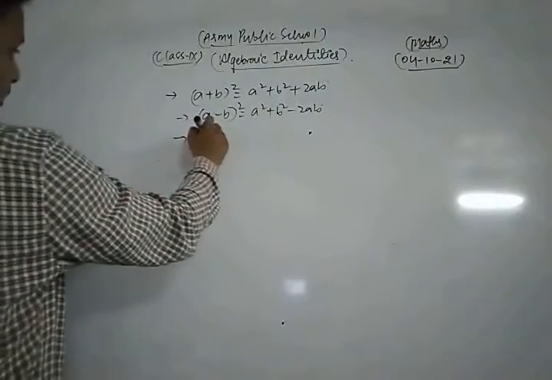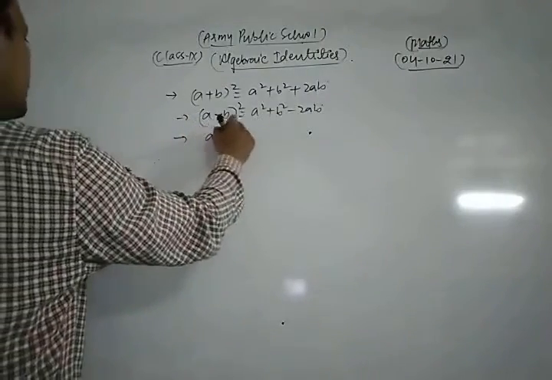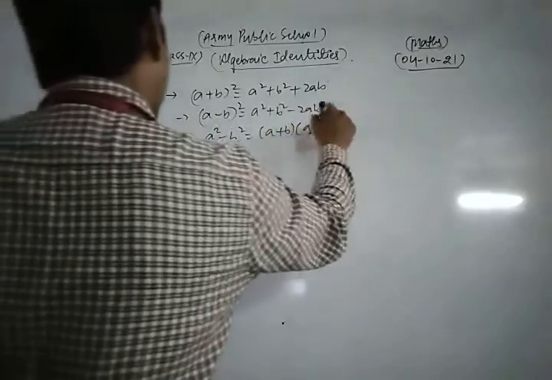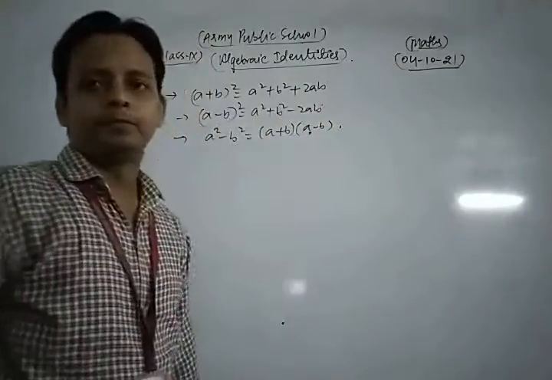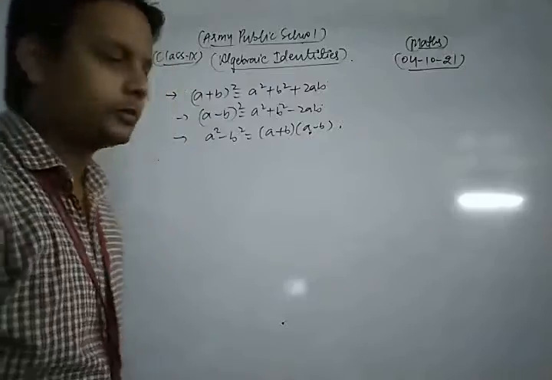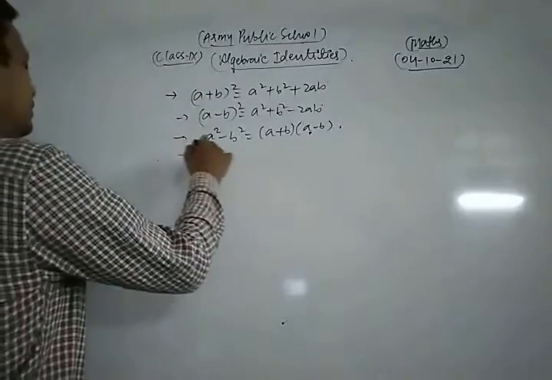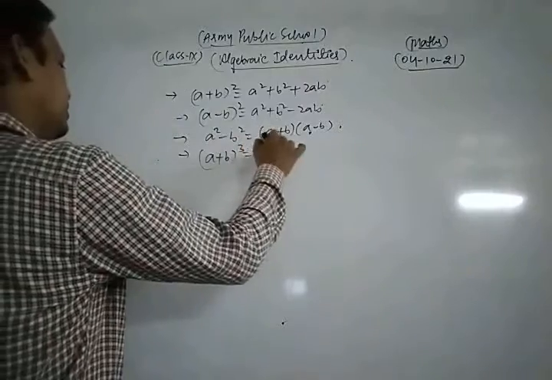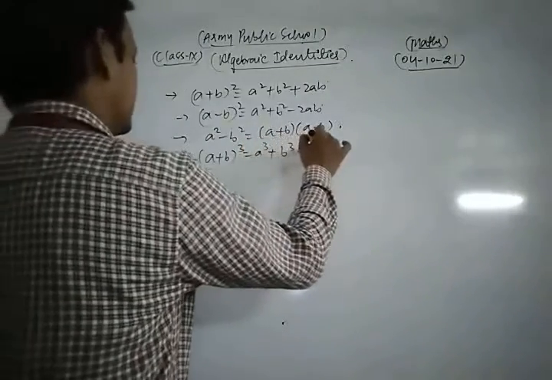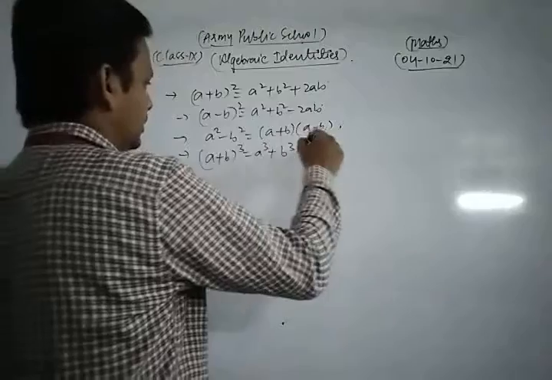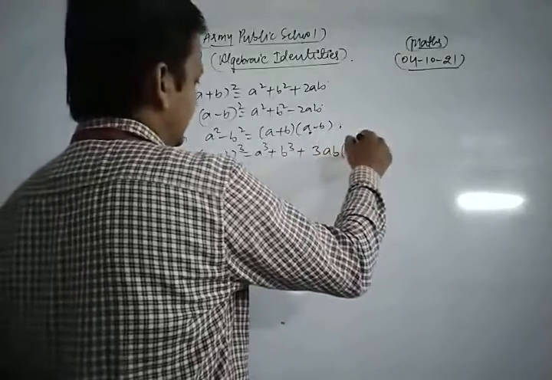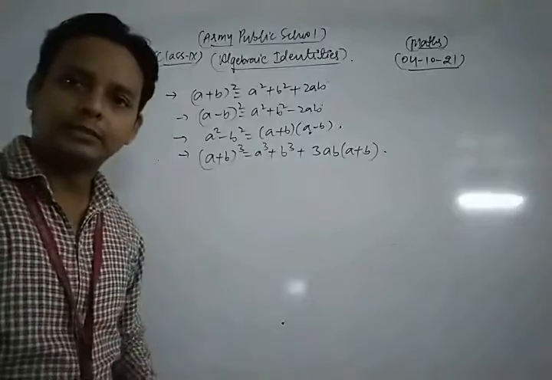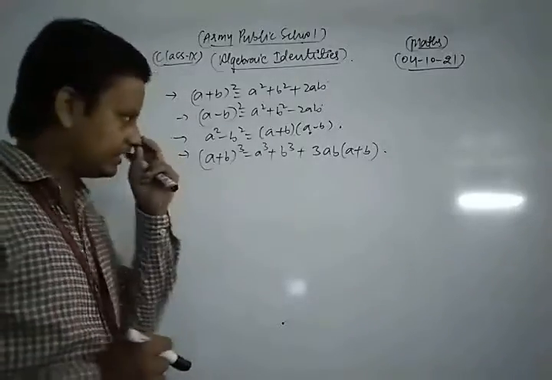Third one, this is the form of a square minus b square, this is (a plus b) in one bracket and (a minus b) in another bracket. Next one, what is (a plus b) whole cube? A cube plus b cube plus 3ab in bracket (a plus b). This is also a very important algebraic identity related to your syllabus.